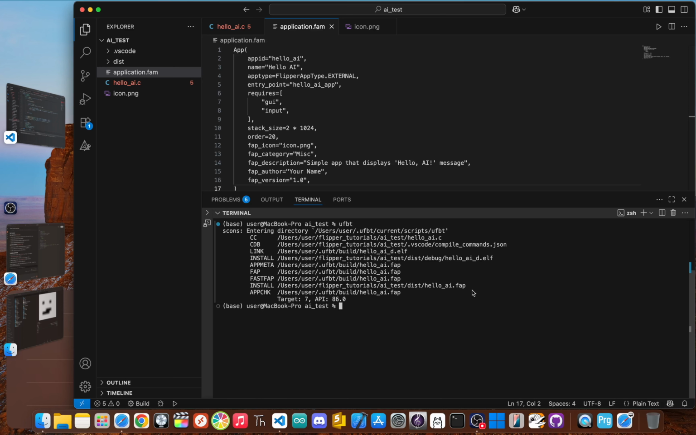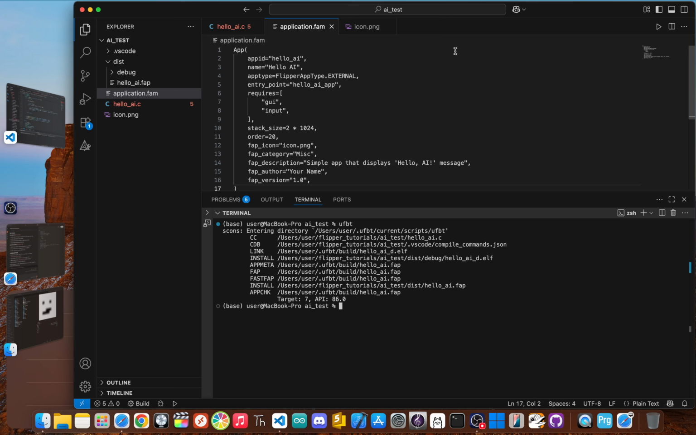Whoa, Claude's code actually worked. No errors at all. No red text. It compiled perfectly on the first try, creating a functional FAP file. That alone is a huge step up.